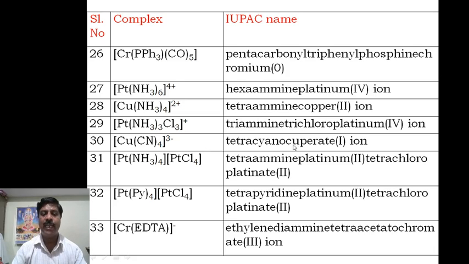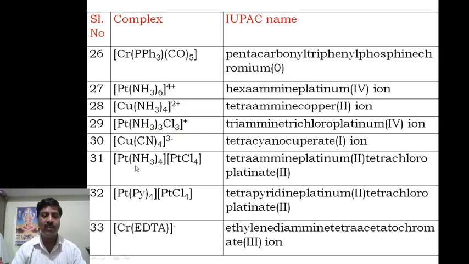Therefore tetracyanocuprate(I) ion is the name of this complex. Now suppose two coordination spheres are there, and therefore the oxidation state changes here. Now how do you name this? This is the cation, and this complex will act as an anion. Therefore you have to write tetraammine platinum.